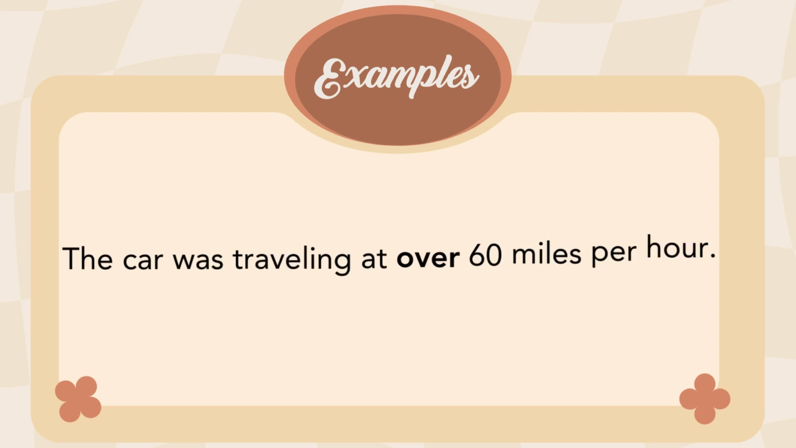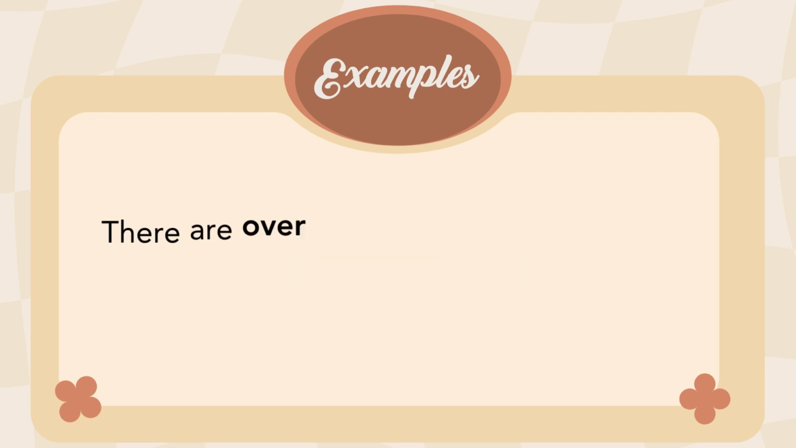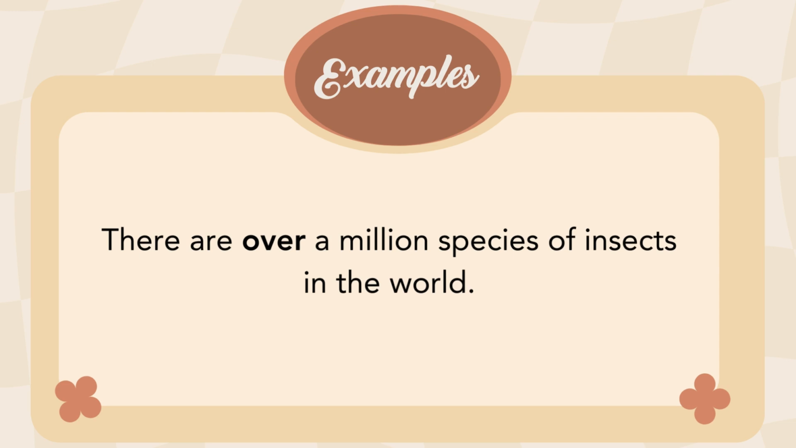To talk about speeds, such as, the car was traveling at over 60 miles per hour. When discussing speeds, over is used to indicate exceeding a certain speed limit. Over is commonly used to mean more than when discussing quantities. For example, there are over 1 million species of insects in the world.